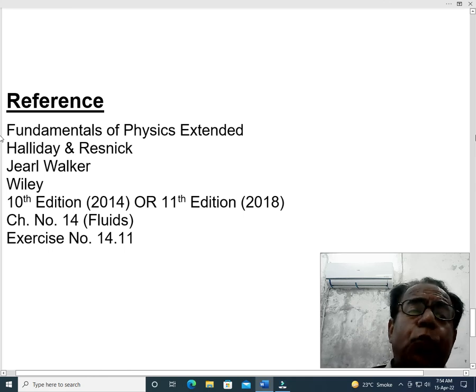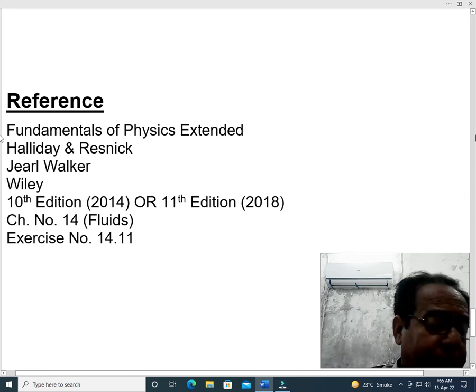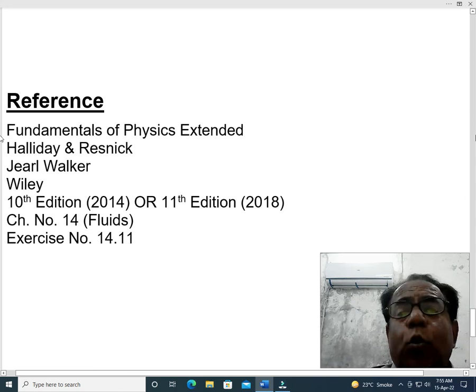Here chapter number 14, titled Fluids, is our concerned chapter, and this problem is enumerated at serial number 11 of the exercise given at the end of this chapter, that is, exercise number 14.11. This is the end of our problem, our module.